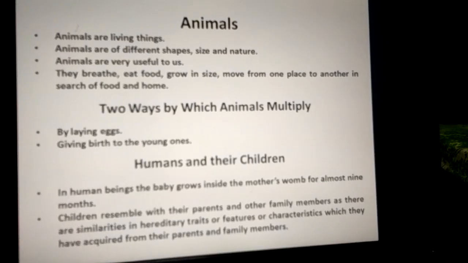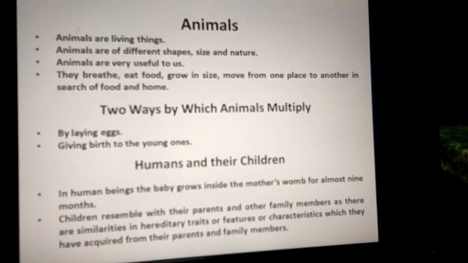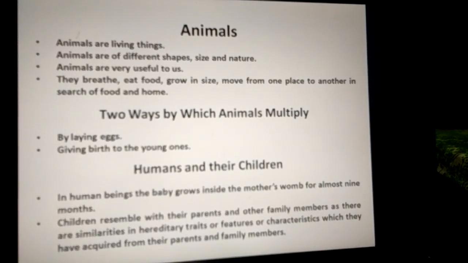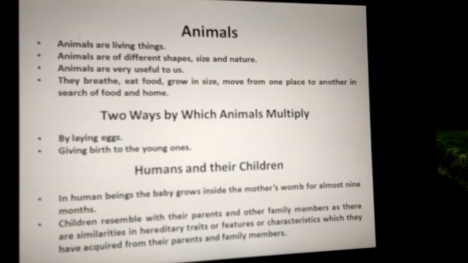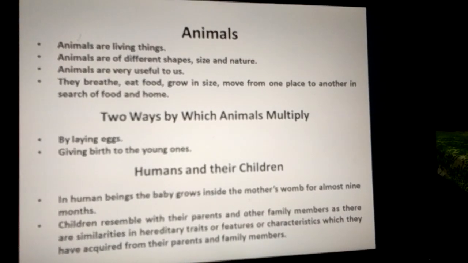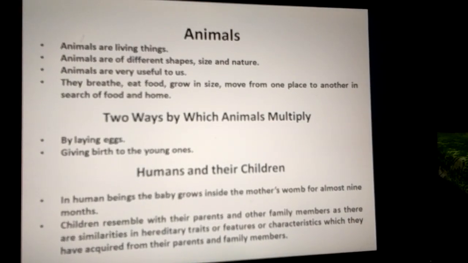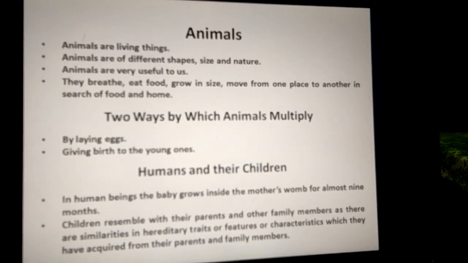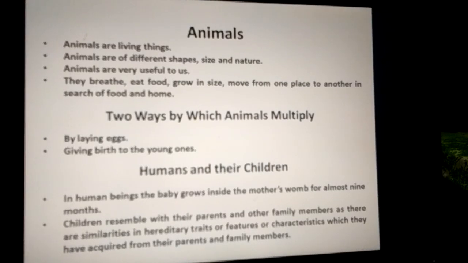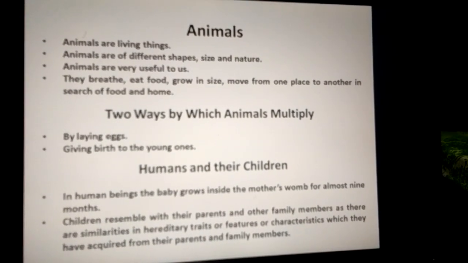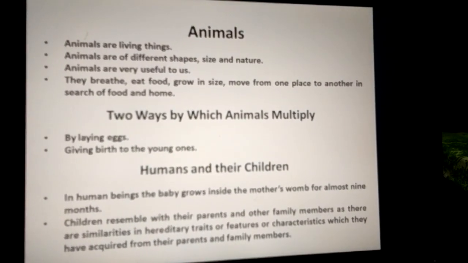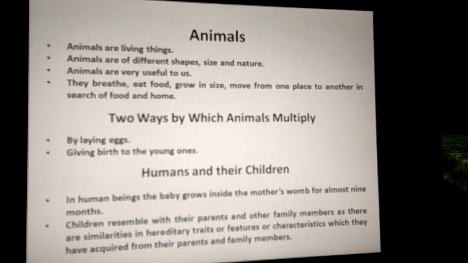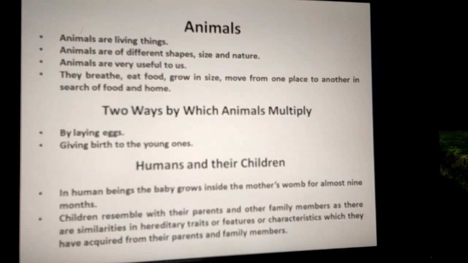Under the topic two ways by which animals multiply, we learned that they multiply by two ways: by laying eggs. Many animals do not reproduce their young ones directly. They first lay eggs. In the beginning, the young ones may look very different from the adult. As they grow, they begin to resemble their parents. The second way is giving birth to the young ones.